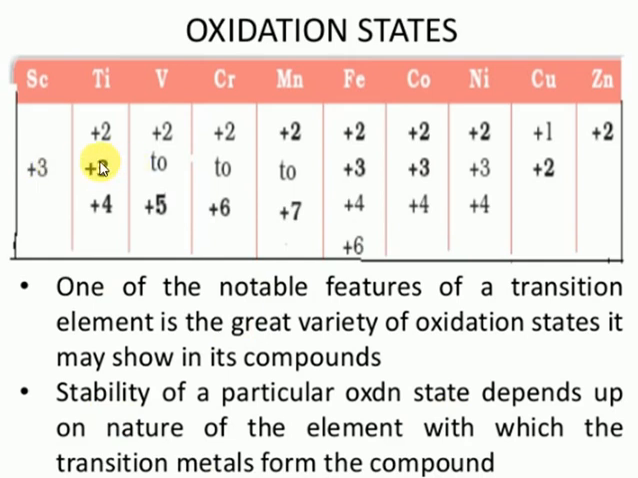Titanium, plus 4 is more stable. Vanadium, plus 4 is more stable. Chromium, plus 6; in general, plus 3 is more stable. Manganese, here plus 2 and plus 1 are more stable. Next comes iron, plus 2 and plus 3 are more stable. Cobalt, plus 2 and plus 3 are more stable. Nickel, plus 2 is more stable. Copper, plus 1 is more stable. Zinc, plus 2 is more stable. So variable oxidation states and variable stability will be there.